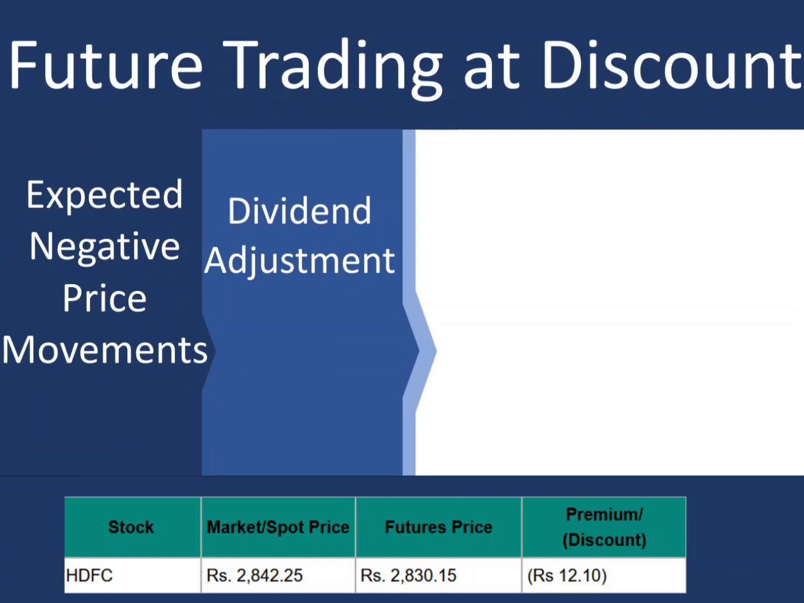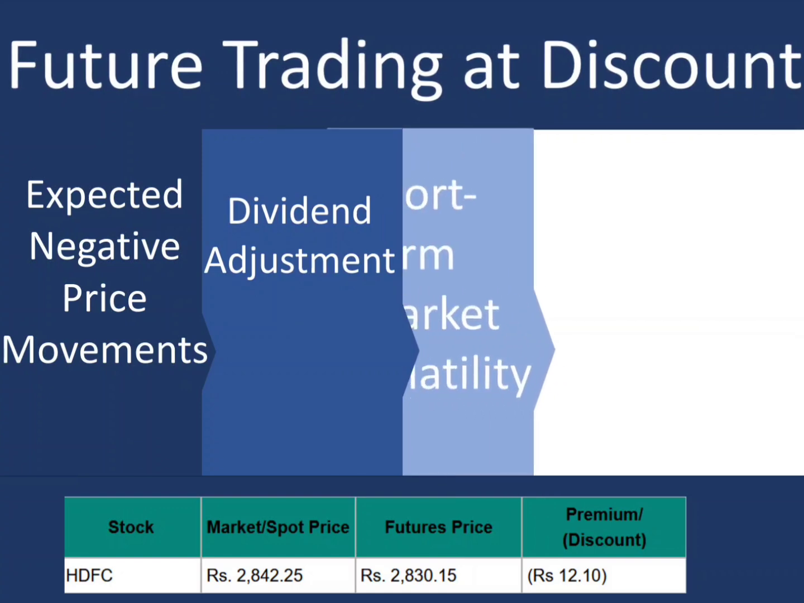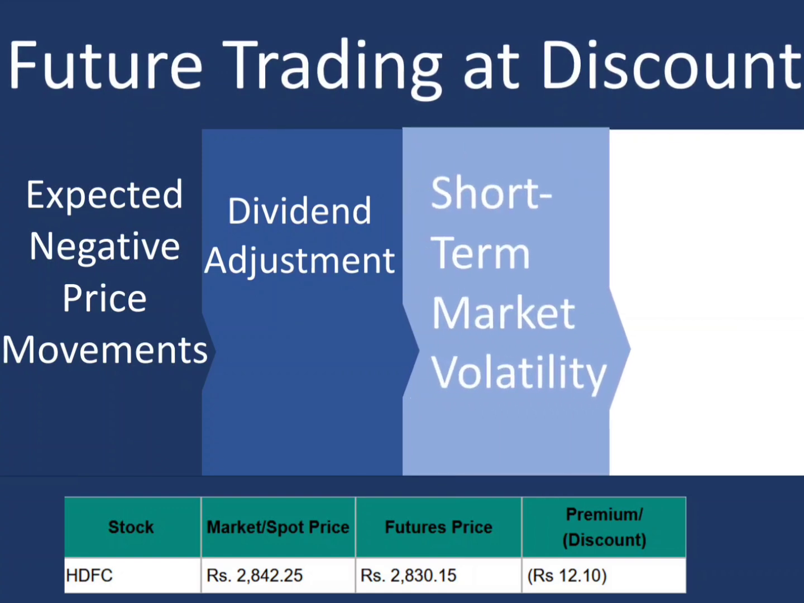So this could be one among the reasons why futures trade at a discount. And short-term market volatility as well: when there is a lot of volatility in the market, the futures may trade at a discount because of the higher risk that is involved in the short term. So this could also be one among the reasons.